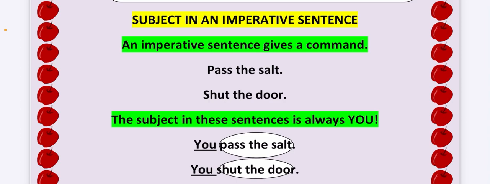So whenever a commanding sentence, meaning an imperative sentence, is given to you, you have to imply that the subject is always you and the remaining part is the predicate. Even if it's not mentioned, you have to understand that the subject is always you in case of an imperative sentence.